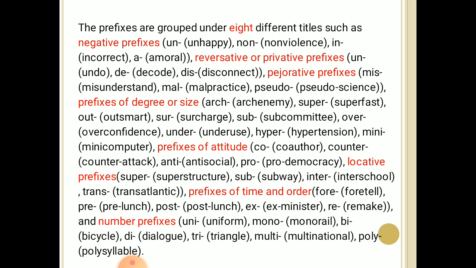Sixth prefix type is locative prefixes: superstructure, subway, interschool, trans-Atlantic. Seventh, prefixes of time and order: foretell, pre-lunch, post-lunch, ex-minister, remake. And last, number prefixes: